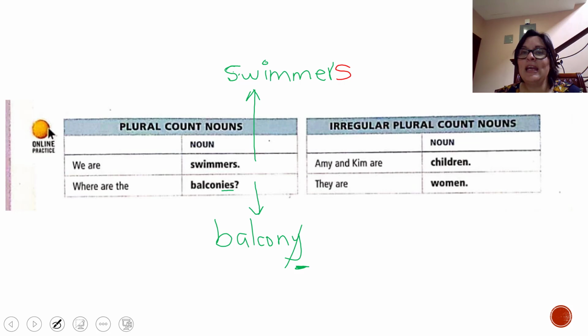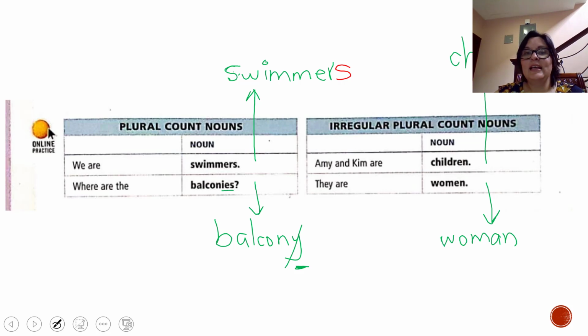Now let's see the other one, the irregular plural count nouns. Here we have Amy and Kim are children. What is the singular form for children? Child, right? And the second one says they are women. Which one is the singular form? Woman.